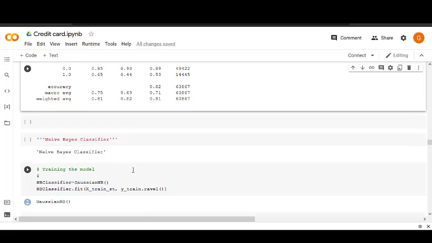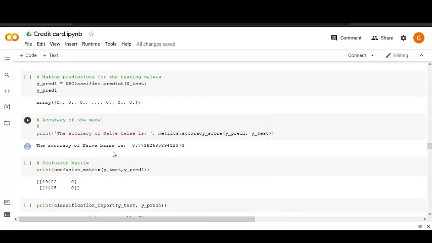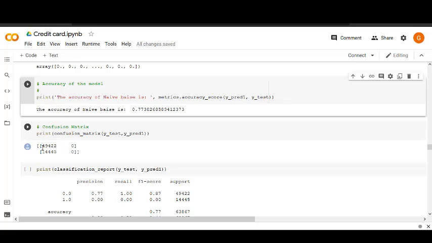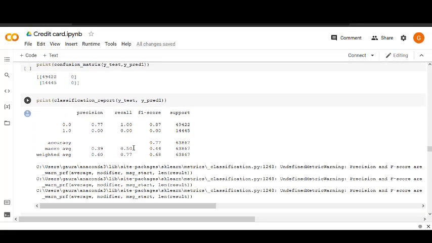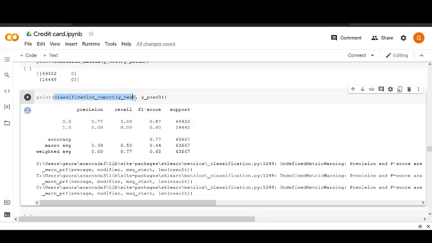Similarly for the other classifier algorithms, for naive Bayes we got an accuracy of 77%, and the confusion matrix looks something like this. The precision, recall and F1 scores we got using the classification report library.